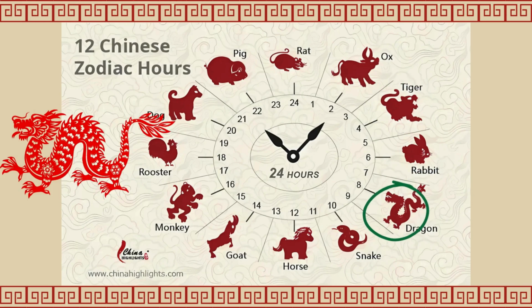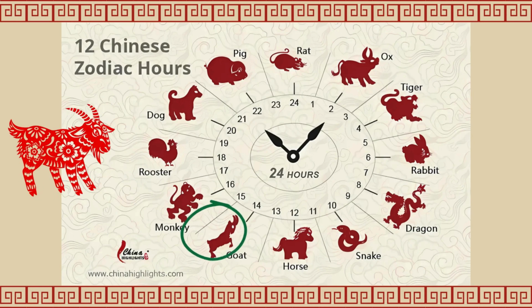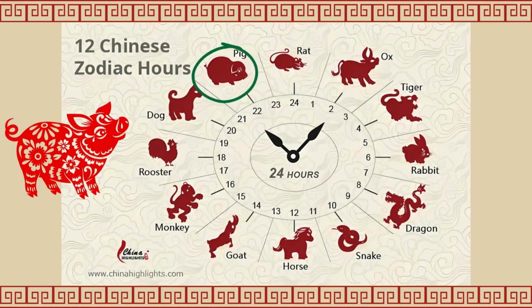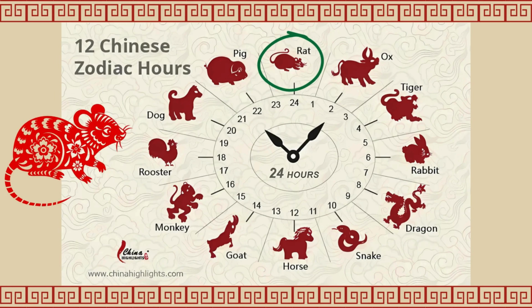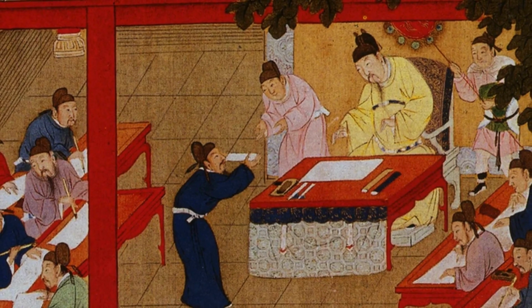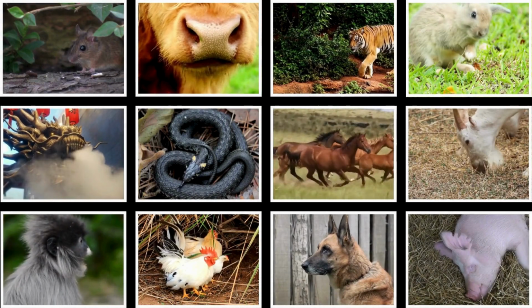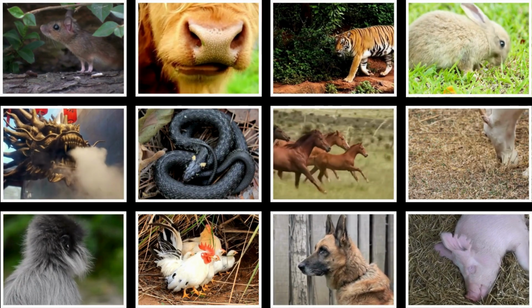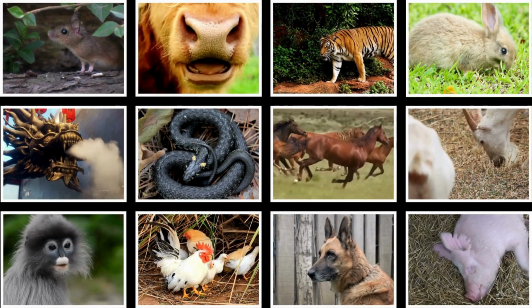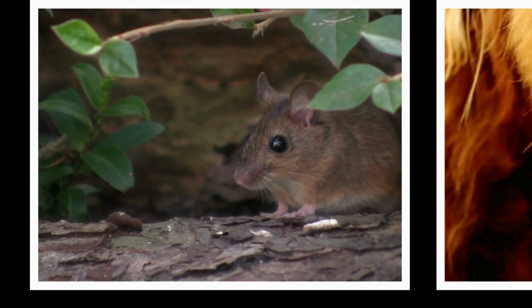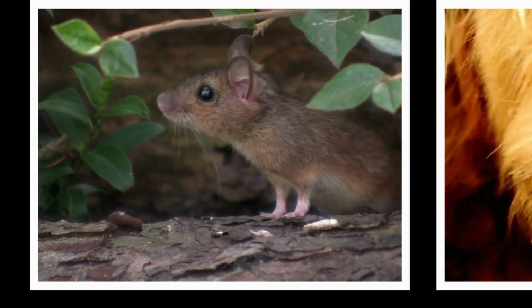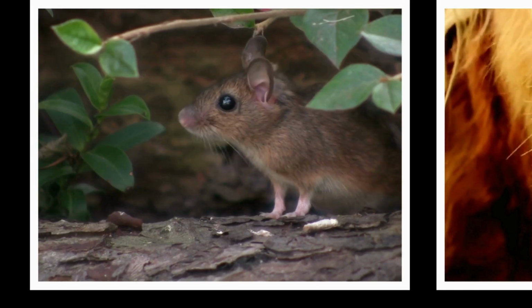The rest of the zodiac will follow their order like that, and the last time slot belongs to the pig, which dominates 21:00 to 22:59. Then it is a new day starting with the rat hour again. Ancient Chinese also believed that there is a meaning behind the above arrangement. Each zodiac's time slot is defined when the animal is most active or showing its most noticeable activity. For example, the rat time slot is midnight.